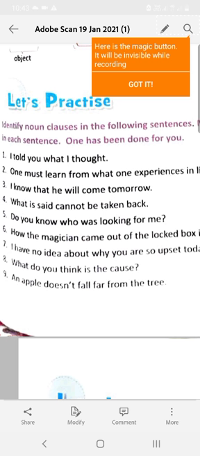Number 8, what do you think is the cause? What do you think is the subordinate clause and here it's the subject of the verb is. Number 9, an apple doesn't fall far from the tree. This is a main clause, so it's a simple sentence. There is no subordinate clause.